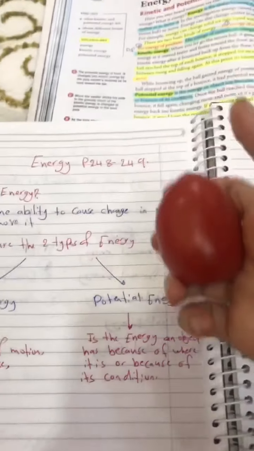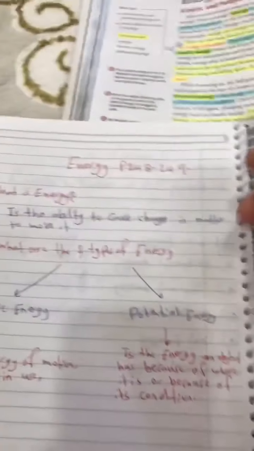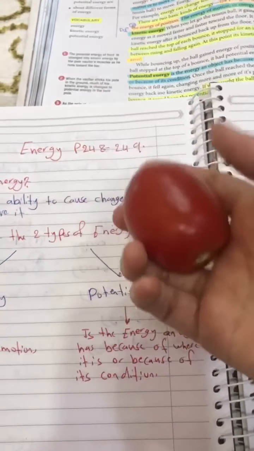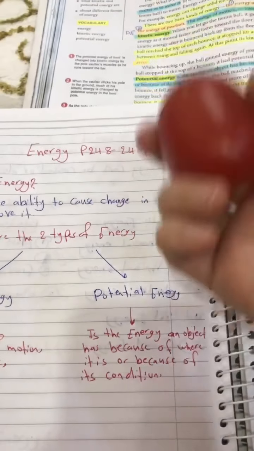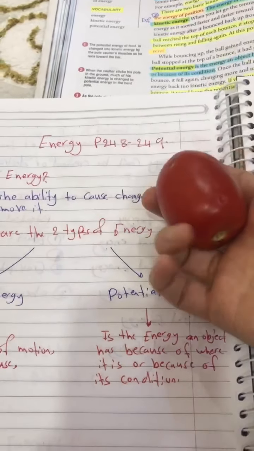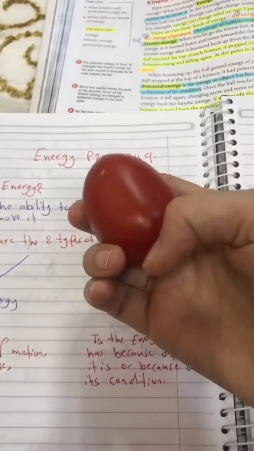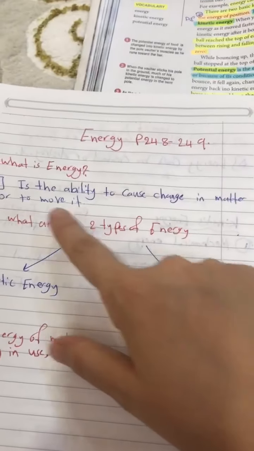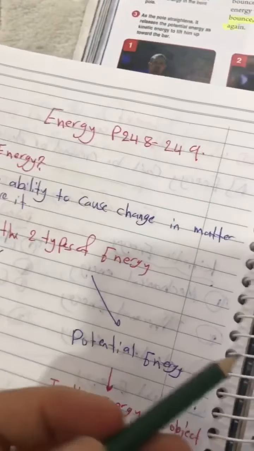If I am doing work, it means that I have energy. For example, I have this tomato in my hand. It means that I've got energy to do work, right? I have the ability to do work. When I am rising up the tomato, it means that I did work, right? So energy is the ability to cause change in matter or to move it. It will cause the matter to change.